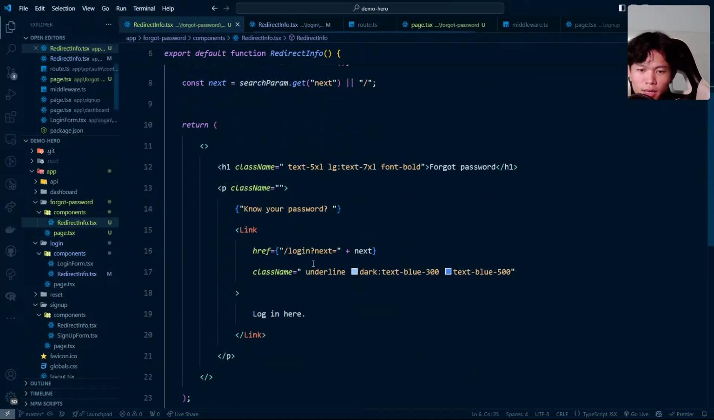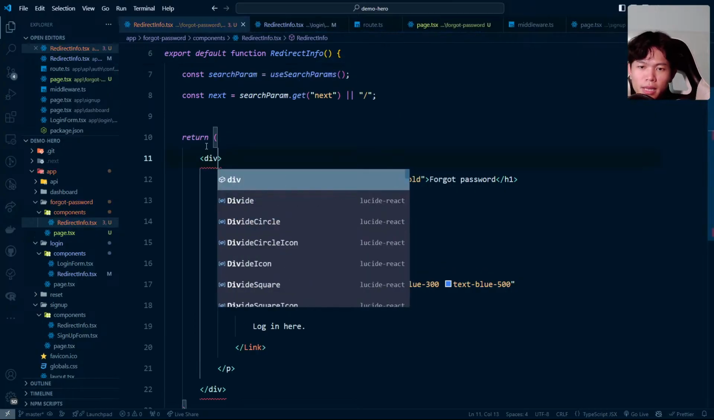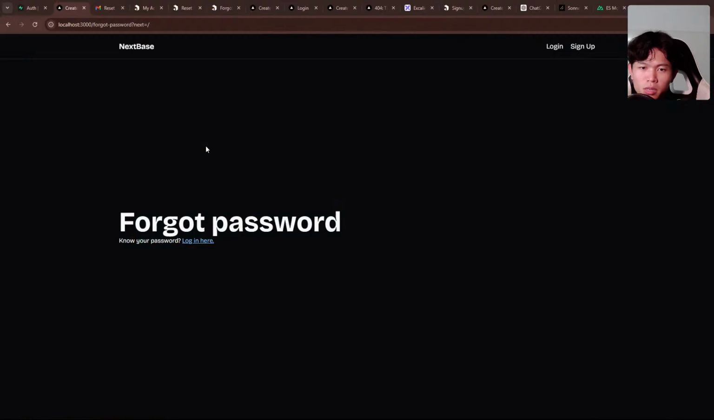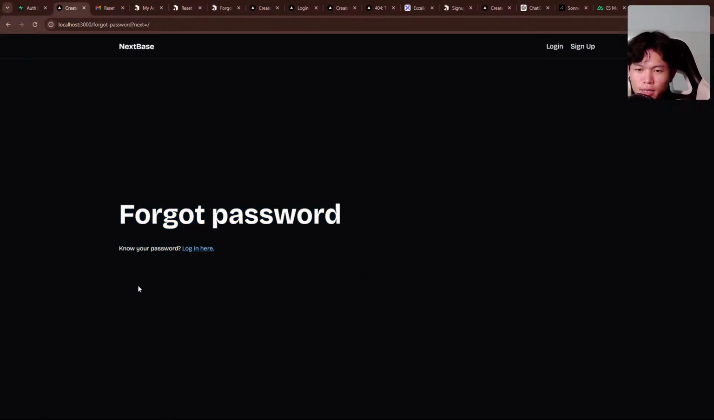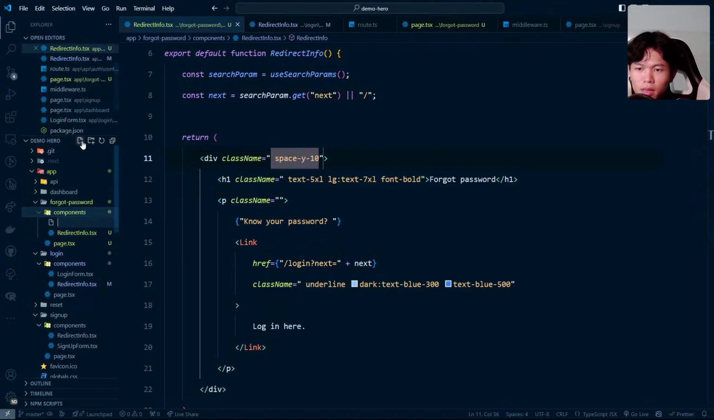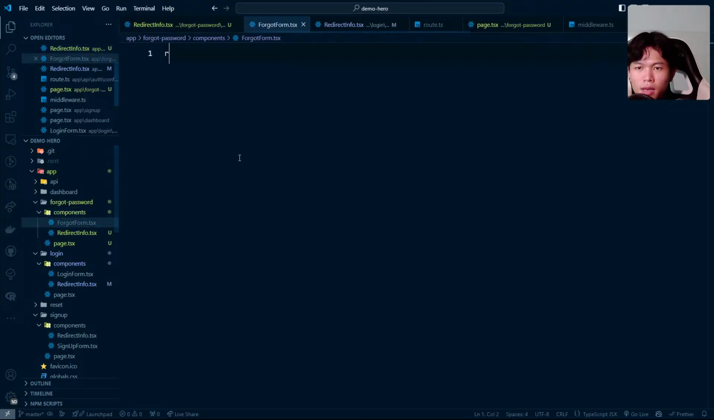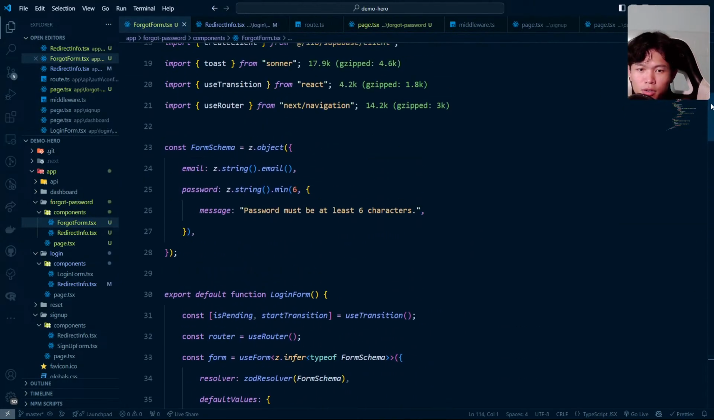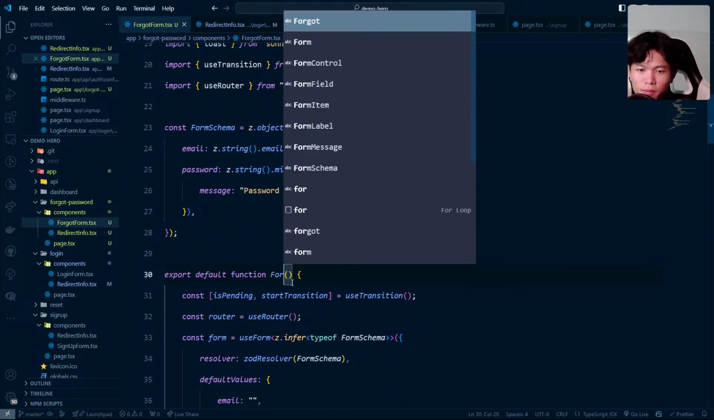Nice. Redirect info, let's wrap in a div. Class name, and then this one, let's space y of this one to 10. Great, so next I just have a form right here. The forgot form dot tsx. Right now, let's copy and paste again. Let's just go in here, and then we're gonna change this one to forgot form.